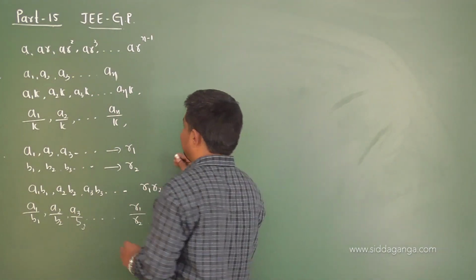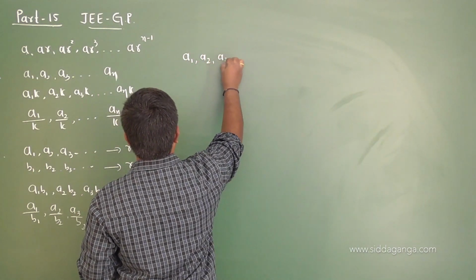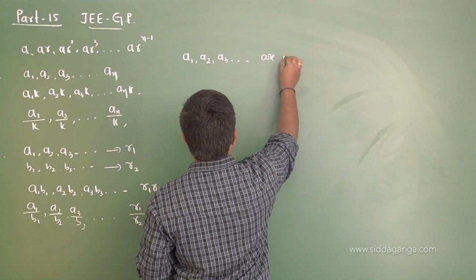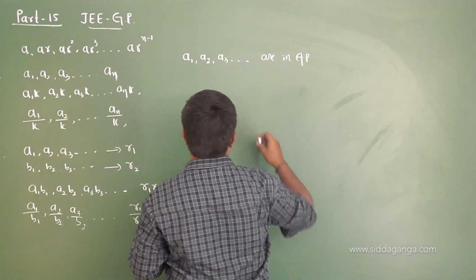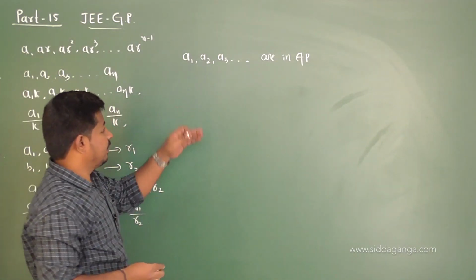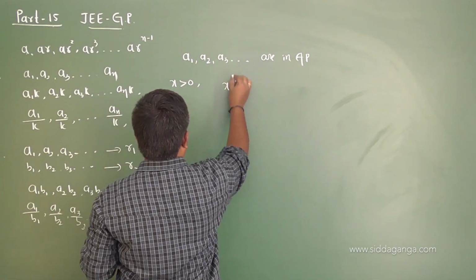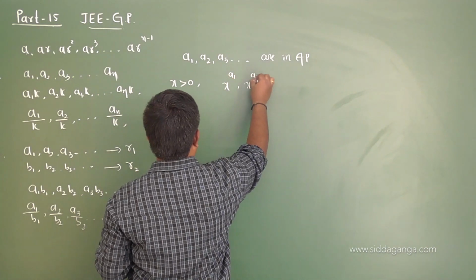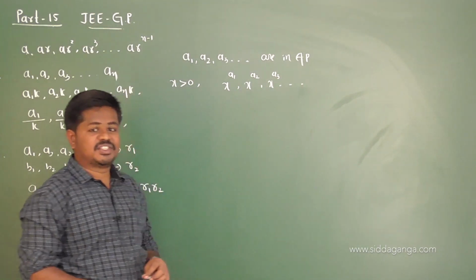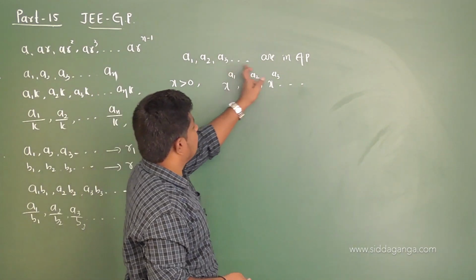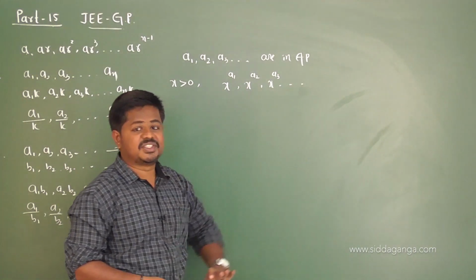Now, if A1, A2, A3, and so on are in AP, here A1, A2, A3 are all positive numbers. If they are in AP, then for positive x, x power of A1, x power of A2, x power of A3, and so on becomes a GP. You mean if A1, A2, A3 are in AP, then x power of A1, x power of A2, x power of A3 becomes a GP.